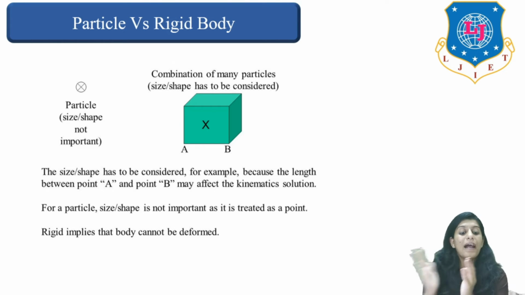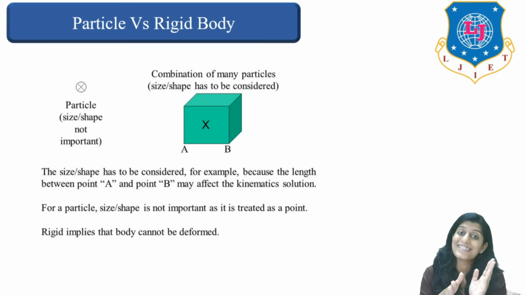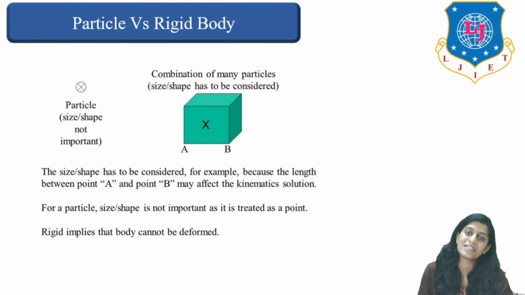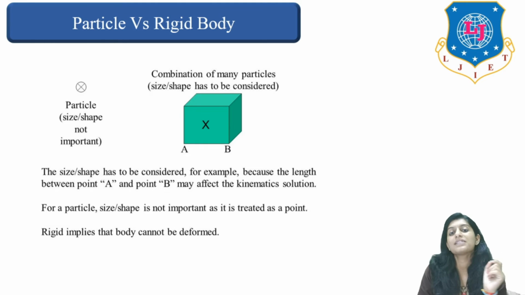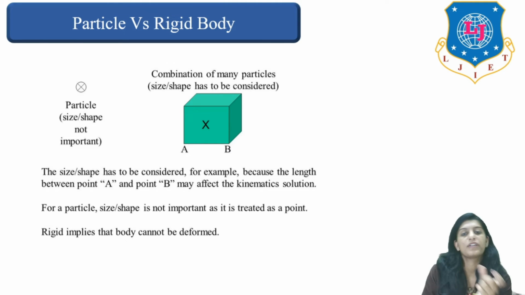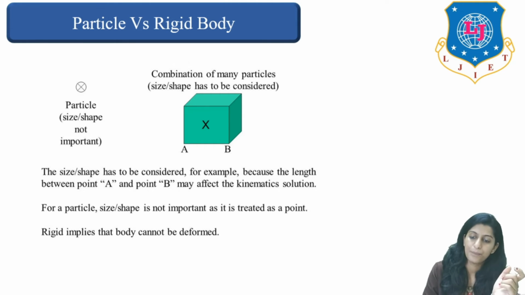So when you compare particle versus rigid body, always remember that shape and size of a particle is not important, whereas shape and size of a rigid body is foremost important, right? For a particle, size and shape is not important and it is treated just like a single point, whereas rigid body implies that the body cannot be deformed. Correct? So this is how we can understand the difference between a particle and a rigid body.